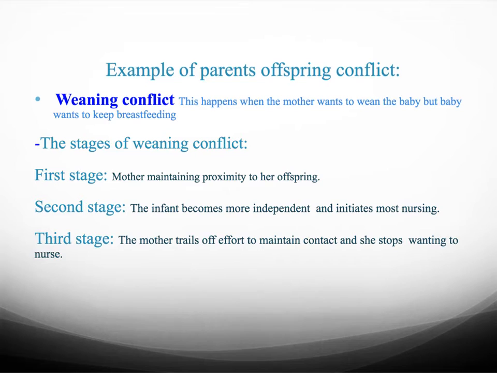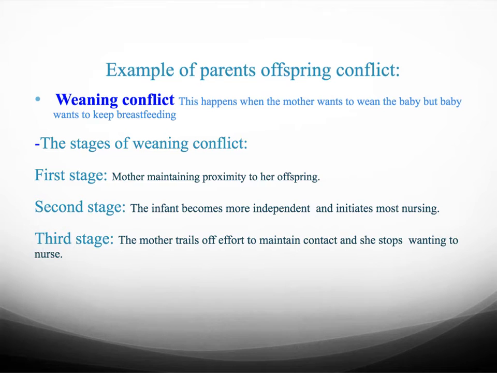There are many different types of conflict in many different species, but we will talk about weaning conflict, which is an example of parent-offspring conflict. This happens when the mother wants to wean the baby, but the baby wants to keep breastfeeding.